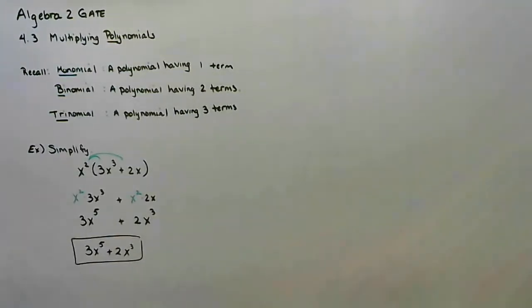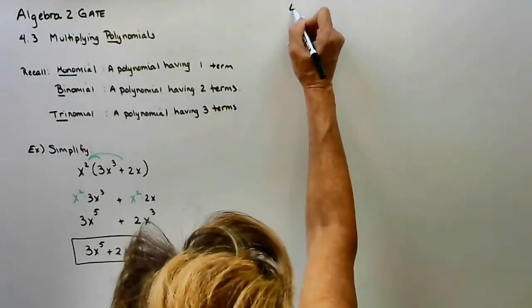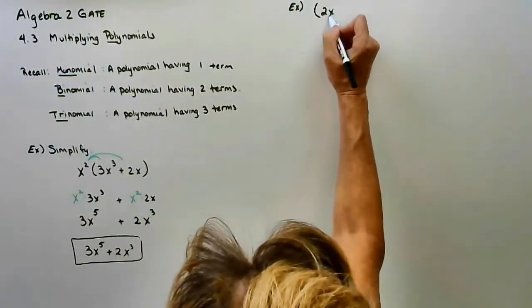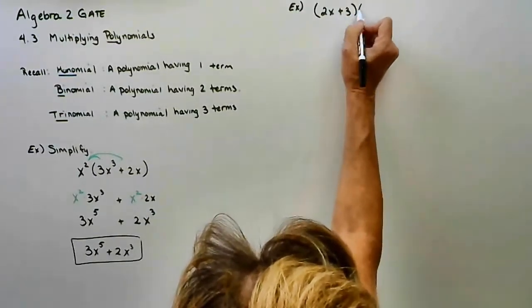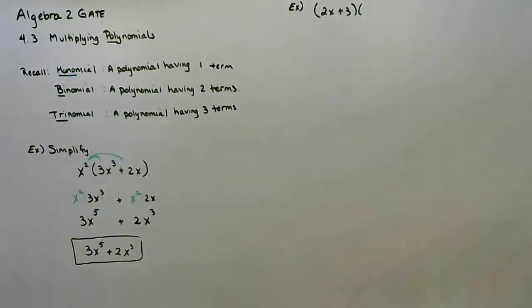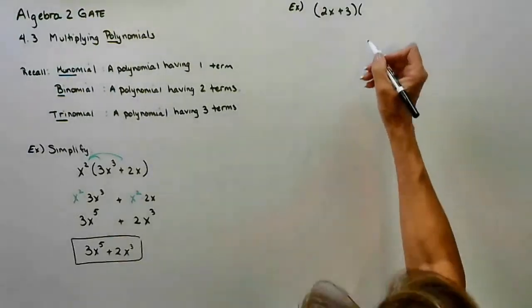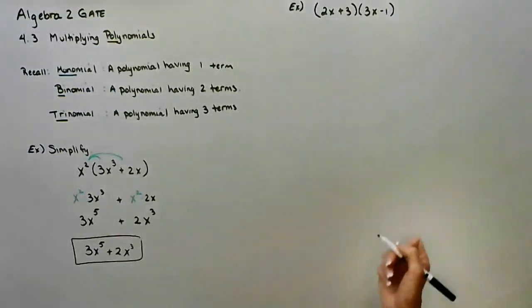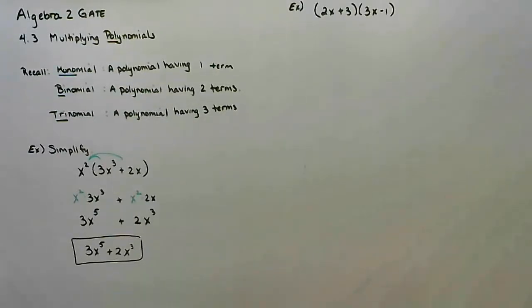So that's if we have one term times two terms. Let's say we have two terms, 2x plus 3 times two terms, 3x minus 1. And you'll notice I'm not using large numbers because we're looking at the process and the concept. Now, you can always distribute, always. And that's what we're going to do.